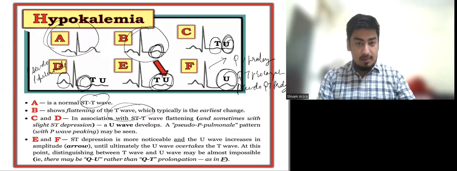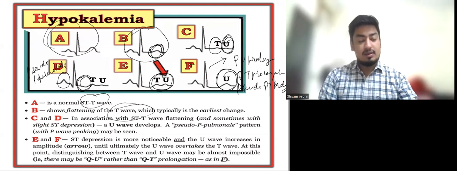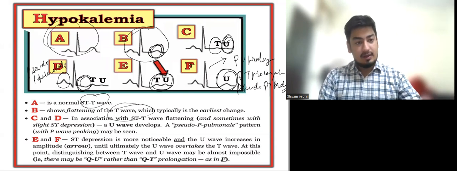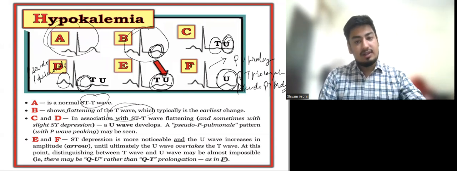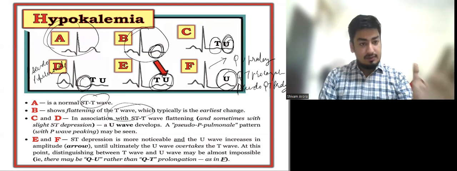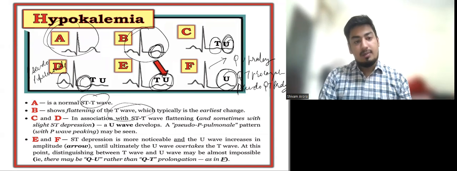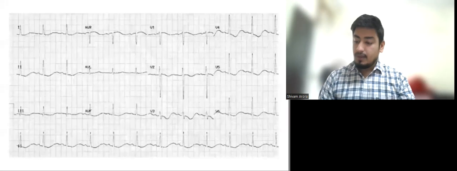ECG changes in hypokalemia and hyperkalemia are so typical कि जैसे इमरजेंसी में पेशेंट आता है तो इलेक्ट्रोलाइट्स आने में it takes 1 hour. ओके, सो हम लोग क्या करते हैं कि ECG देखते हैं, diagnose electrolyte abnormalities and correction वहीं स्टार्ट कर देते हैं. So it is very important to know the ECG changes of hypokalemia and hyperkalemia.